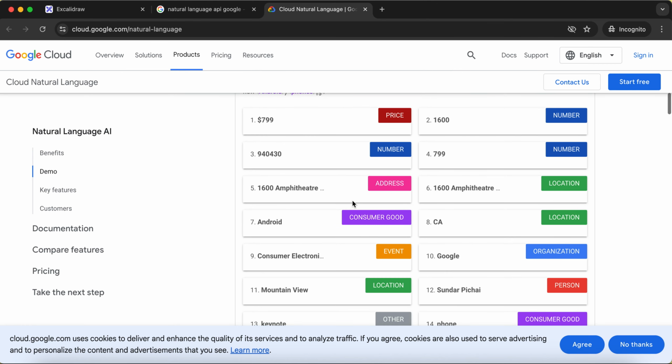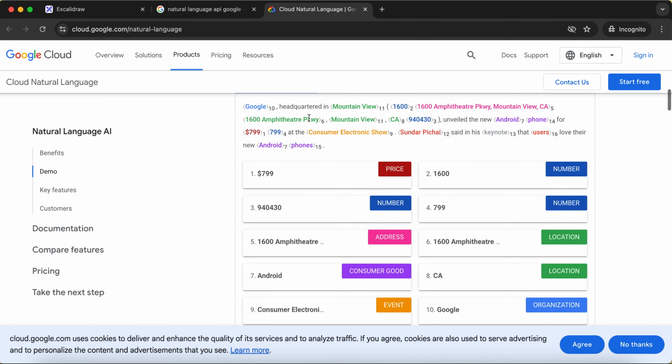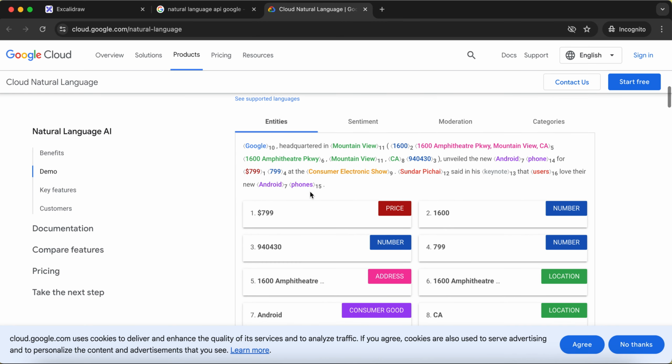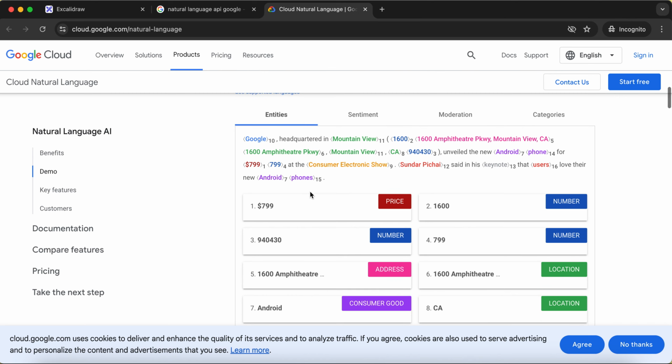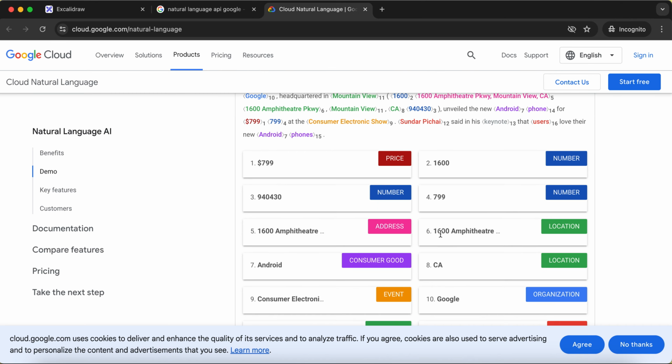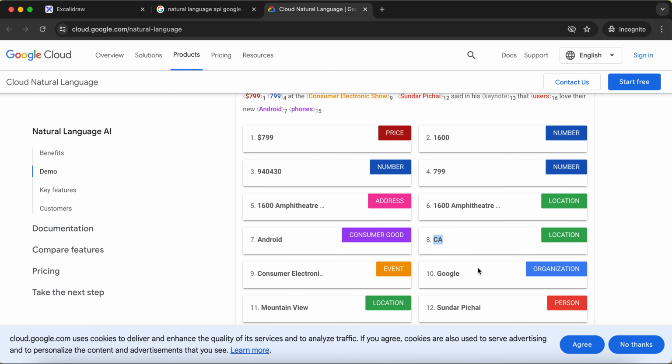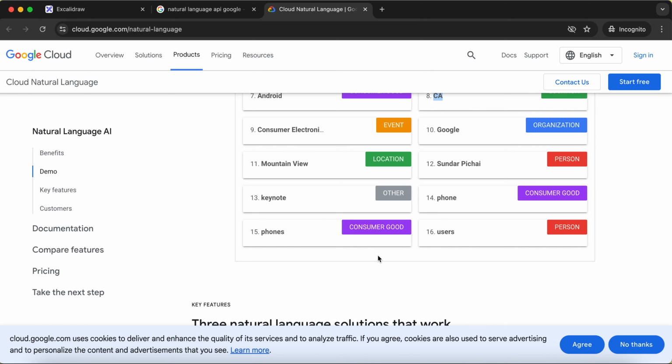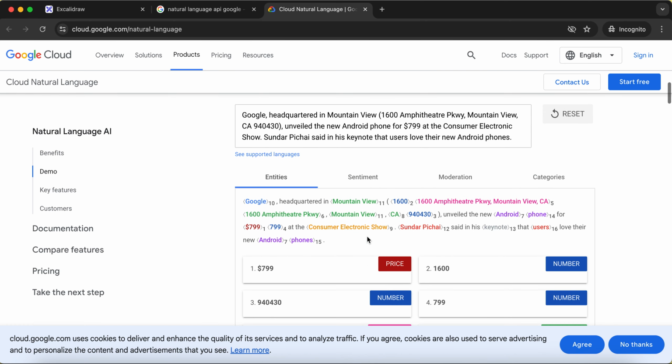So if you can see, Google is an organization, CA is a location. That means it's kind of a tagging, right? So whatever text has been written here, it has just identified the type of that particular word. Let it be a word, let it be a number, and it has just posted it here. It says $799, it's a price, it's a number. CA is again a location, and Google is an organization. So all these kinds of entities are being displayed here.